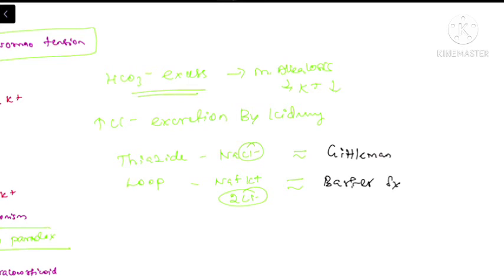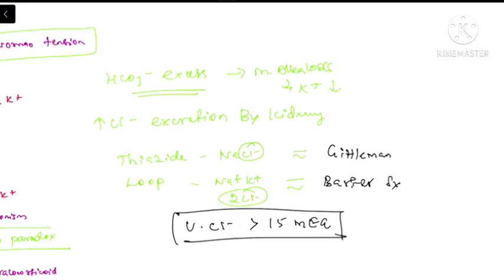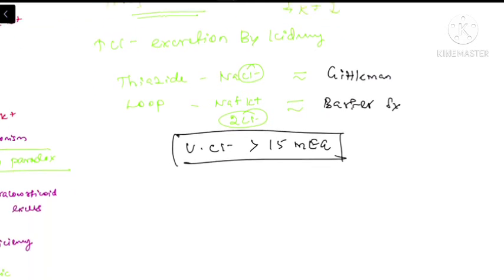These patients may have the same mechanism because of the loss of function mutation in the sodium chloride or sodium potassium 2 chloride channels. So these patients will be having excessive chloride in the urine. So urinary chloride will be more than 15 milliequivalents in these patients. So this is the diagnostic criteria used for hypokalemia diagnosis in these patients.